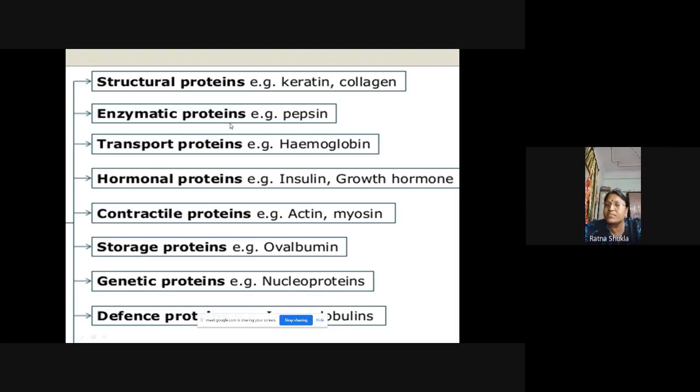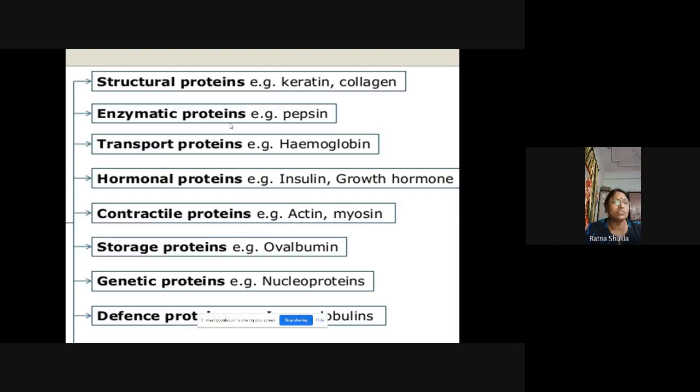Enzymatic proteins, that is proteins which are used as enzymes, such as pepsin. Transport proteins, proteins which are used for transportation. As we all know, hemoglobin is present in the blood cells and hemoglobin is the carrier of oxygen. Okay? Oxyhemoglobin. Next is the hormonal protein, that is protein which works as a hormone, such as insulin. We all know it is an important protein to control the blood sugar level.